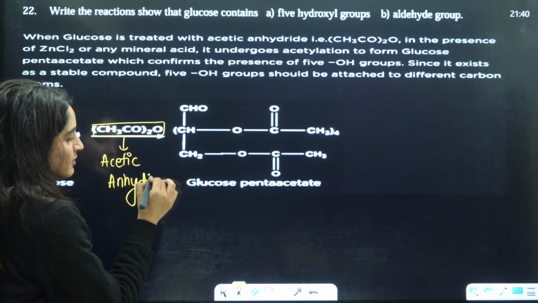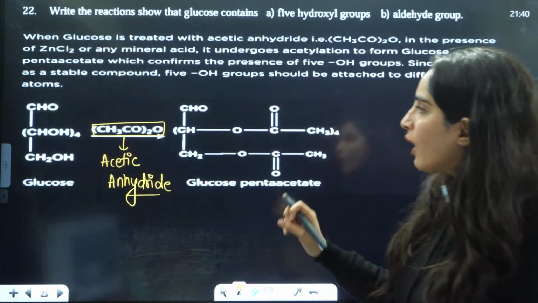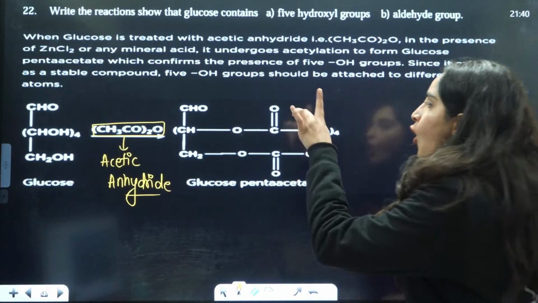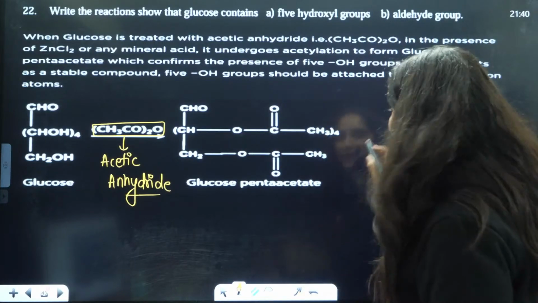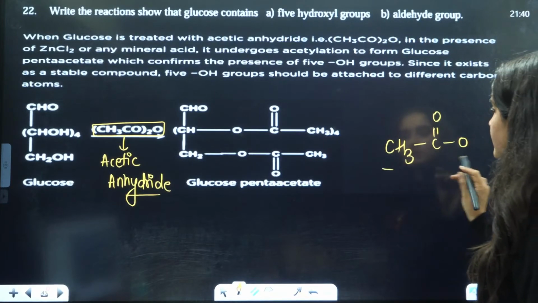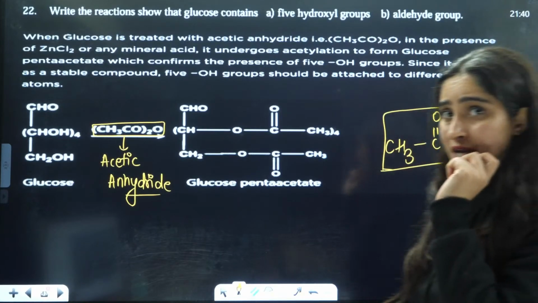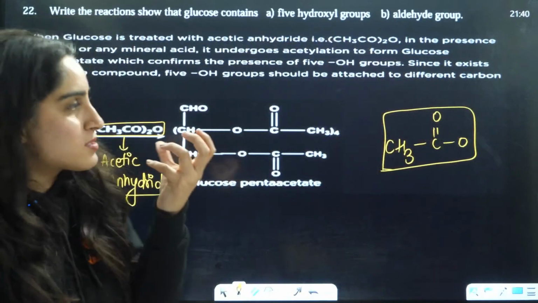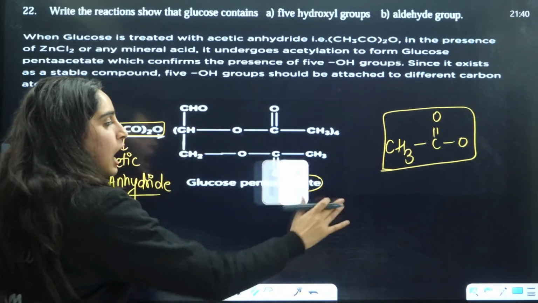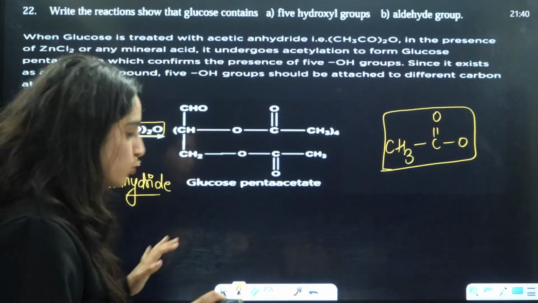When this is reacted with acetic anhydride, we saw that all the OH groups were replaced by the acetic group, that is OCOCH3. This is the acetic group, that is CH3 C double bond O. So all the OH groups were replaced by this particular acetate group. That's why it has formed pentacetate here. Now we can say that there must be 5 hydroxyl groups already present in the glucose.